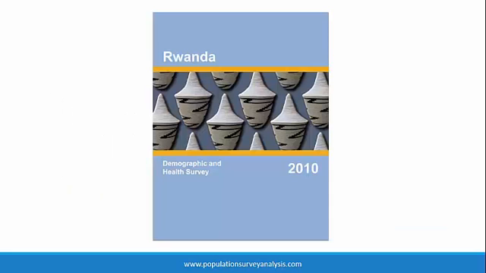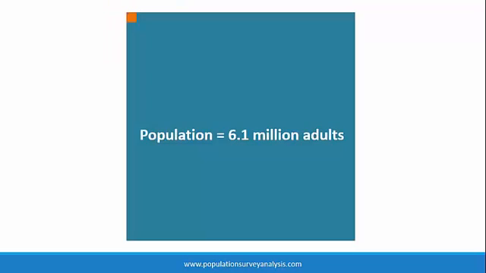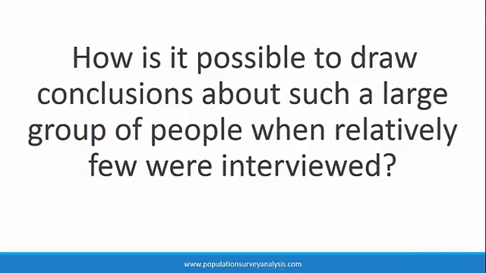Rwanda 2010 Demographic and Health Survey reported that 3% of adults aged 15 to 49 were HIV positive in 2010. This was based on blood samples collected from about 12,000 people in a population of 10.5 million, of whom about 6.1 million were adults. The sample size of 12,000 is only 1/5 of 1% of the 6.1 million total population. How is it possible to draw conclusions about such a large group of people when relatively few were interviewed?